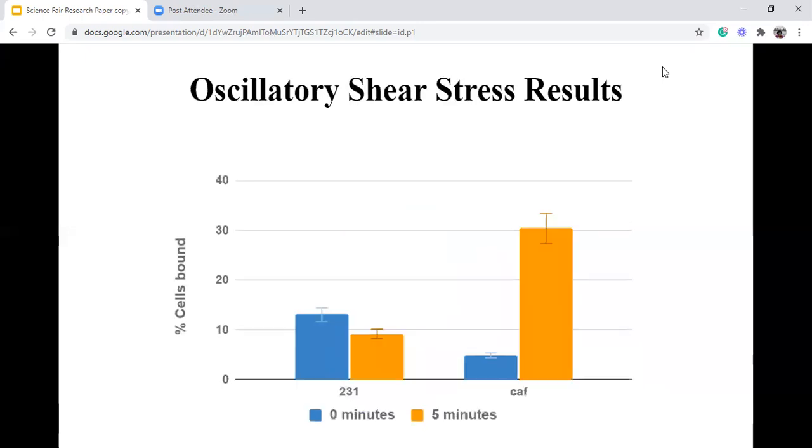the mock cells. The oscillatory shear stress represents the flow of blood in the blood vessels. The shear stress affects the CAF binding to the endothelial cells, which can be represented in the graph, which shows a comparison of cancer cells placed onto the rotating platform at 100 RPM at 0 minutes and after 5 minutes. The percent of CAF cells bound right after taking it out of the rotating platform was significantly less than when it was tested after 5 minutes.